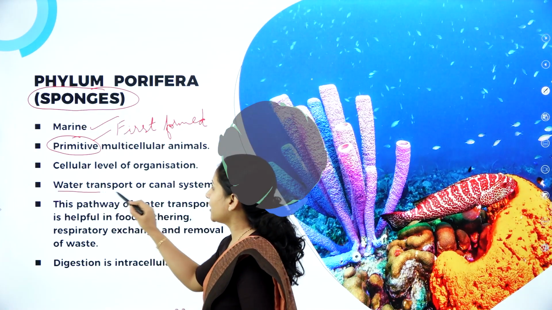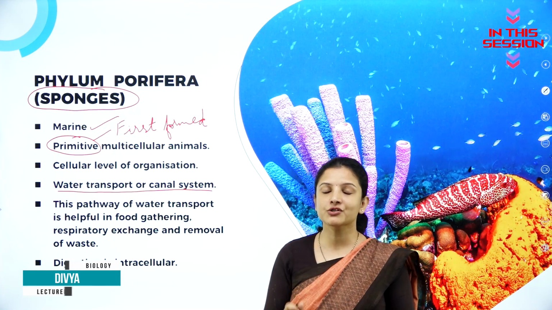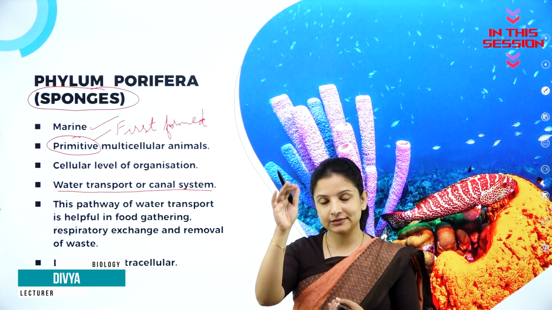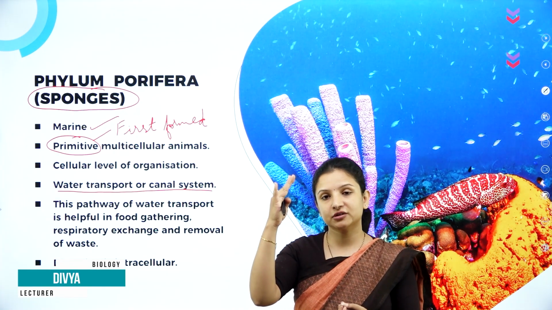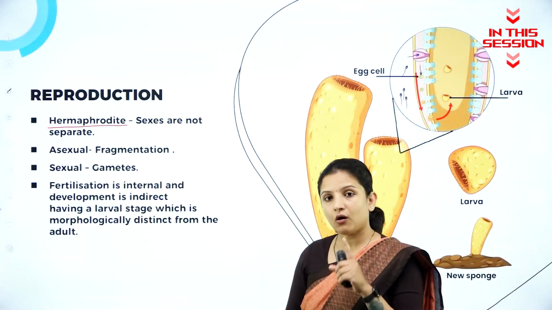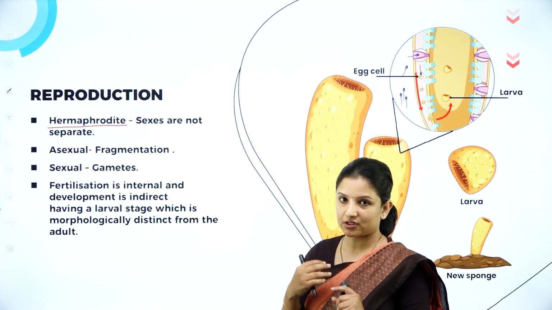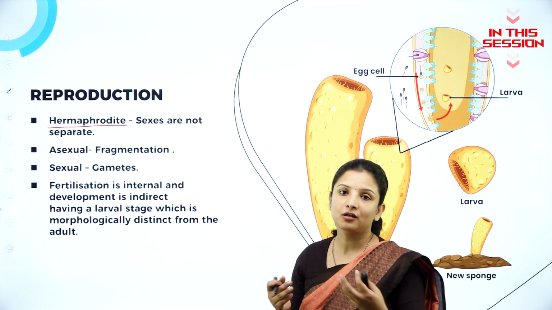They have a water transport or a canal system. So exactly at the center of the sponge, there is a water transport system wherein water enters into the sponge and leaves out of the sponge through this water canal system. One organism itself will have both the male and the female reproductive structure in it. That is, the sexes are not separate.